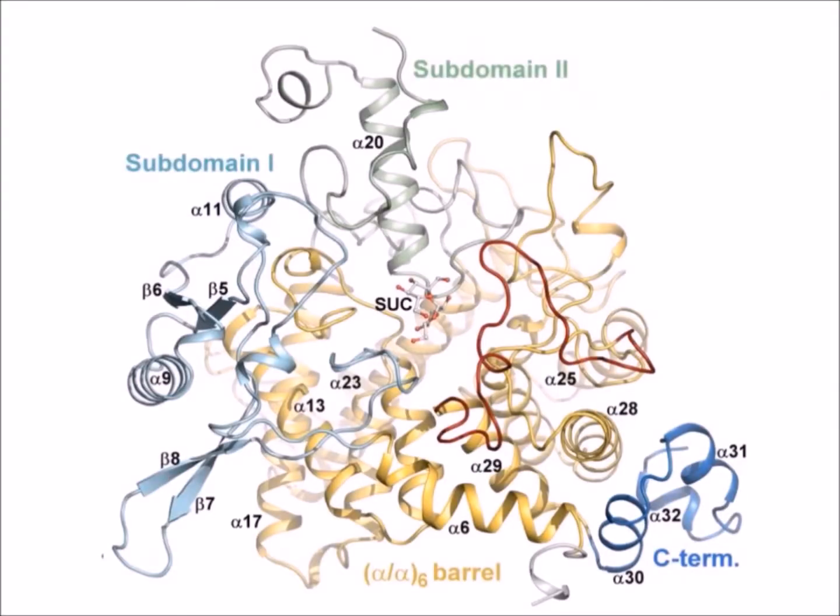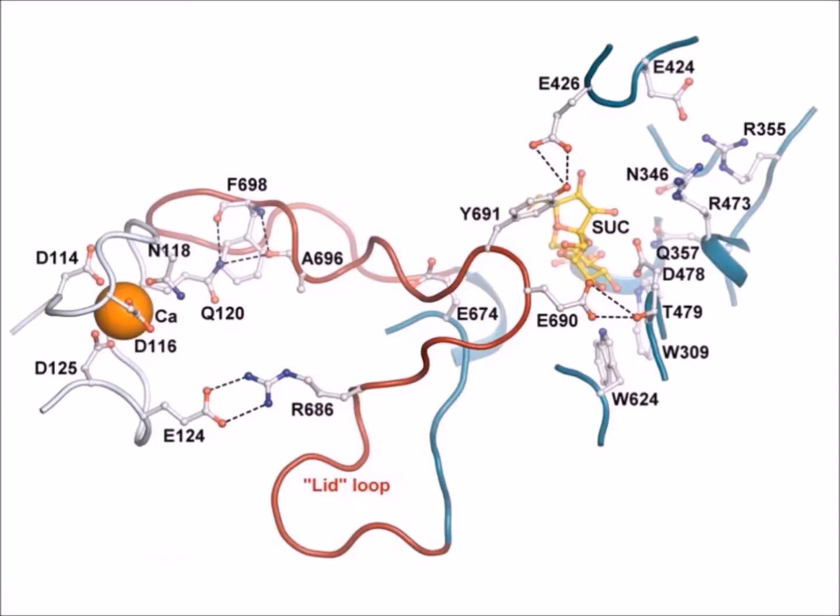The structure of Trehalase also features a tertiary structure known as an alpha-alpha-6 barrel, which is a structural feature found in all enzymes belonging to the 6-hairpin glycosidases superfamily. The active site of Trehalase is located in a deep pocket formed by the loops of the alpha-alpha-6 barrel. Trehalase also features another interesting substructure, a large lid loop over the active site.